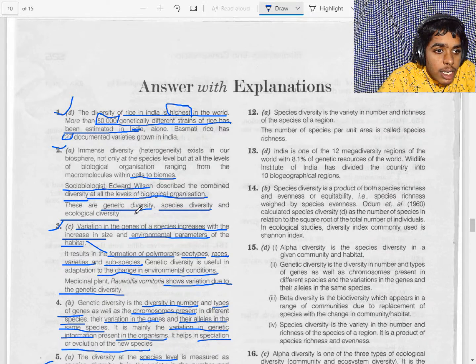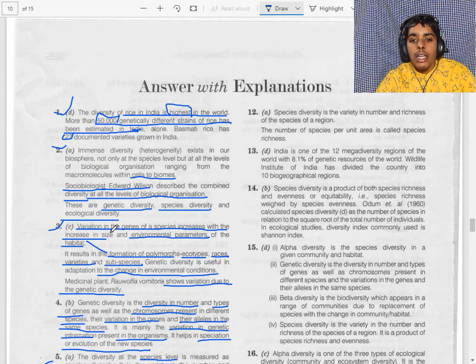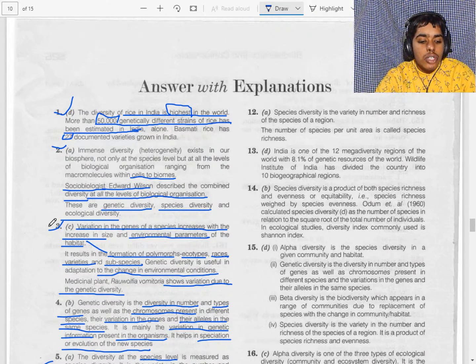The medicinal plant growing in Himalayan ranges shows differences in the potency and concentration of the active chemical. The chemical name is reserpine. The variation is due to the genetic diversity. Now let's see the 12th question.